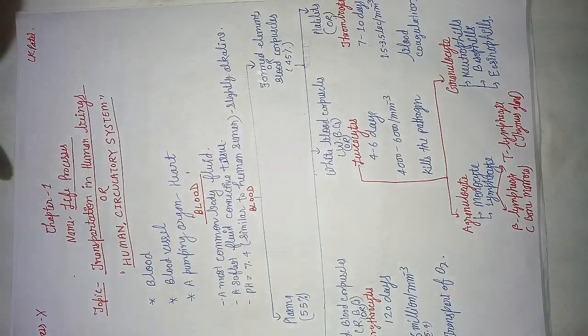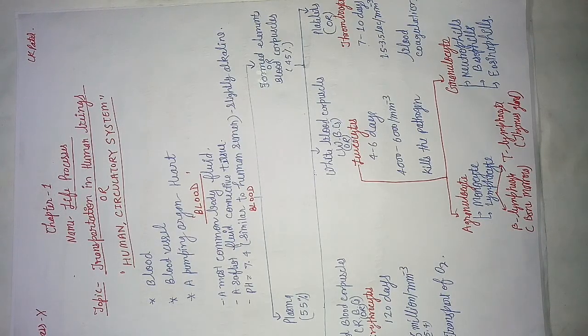Now next, students, I can tell you all 4,000 to 6,000 per mm cube is the number of leukocytes, and for thrombocytes it is 1.5 to 3.5 lakh per mm cube. This is the data of CBSE board of class 11th, and in ICSE board it is written 2 to 4 lakh per mm cube. So don't confuse with your data, go according to your board data, because that answer will be accepted in your board examinations.